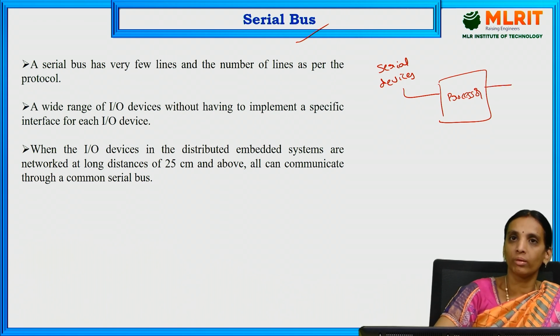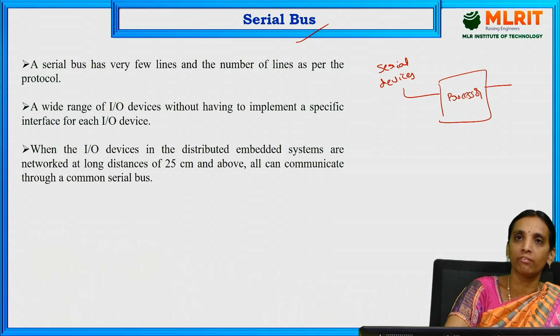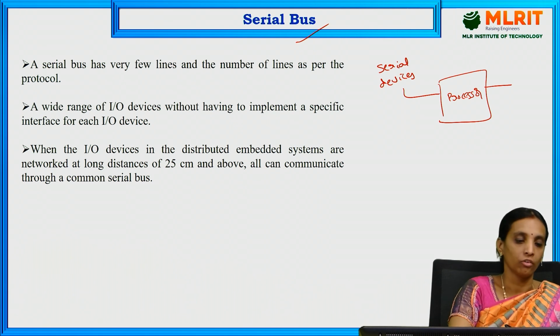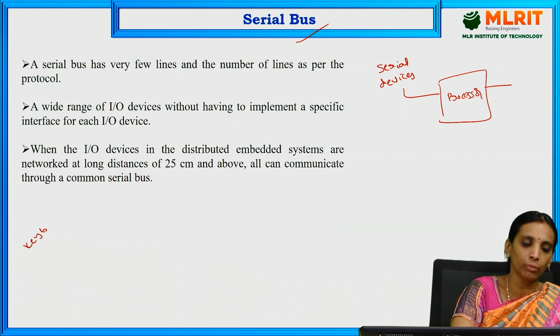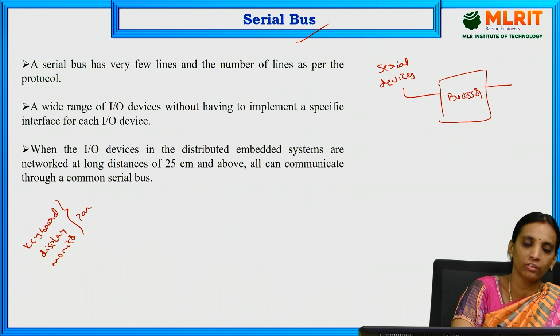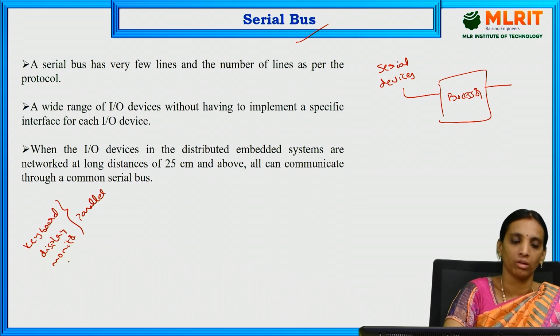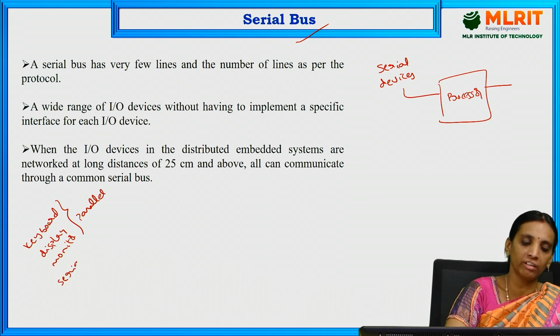So here, examples of parallel devices are the keyboard, display, monitor and LCD. These are all parallel devices. An example of a serial device is USB.